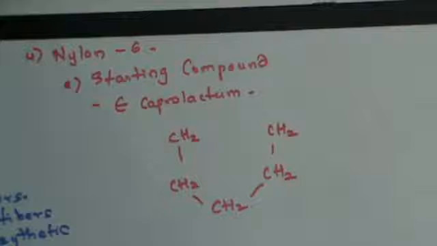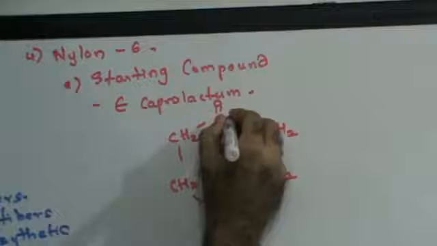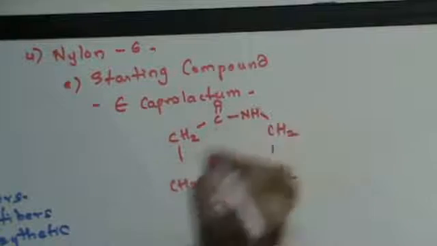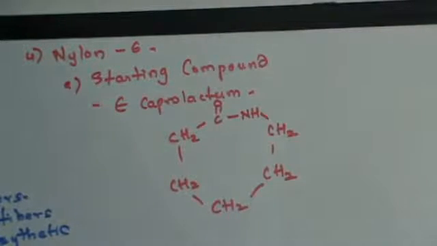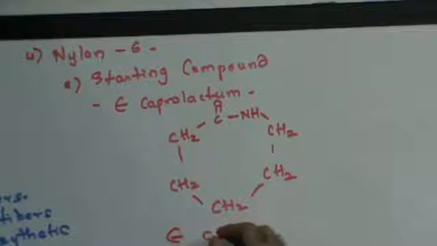Now instead of the sixth, you have a double bond with oxygen here and you have an amine group here in it. This is your caprolactam. That is the chemical that is going to be used for preparation of nylon 6.